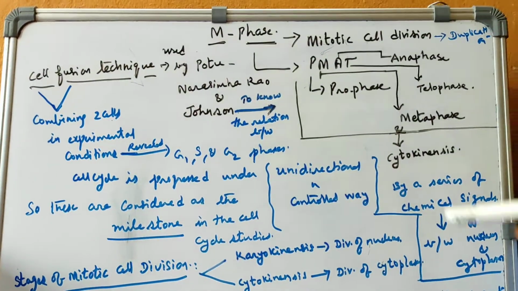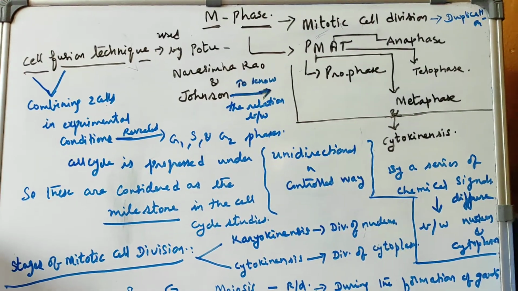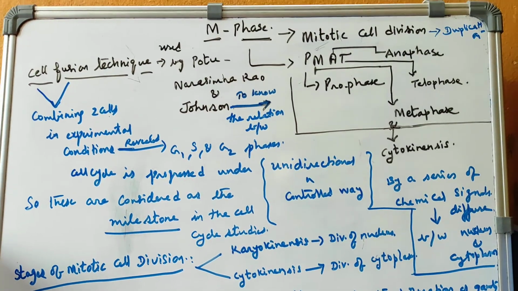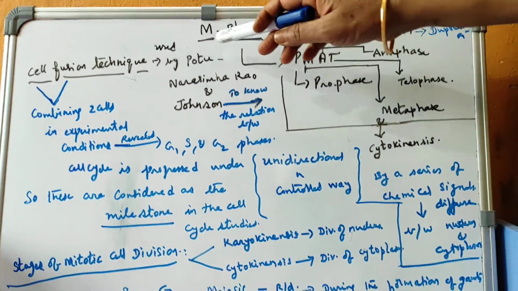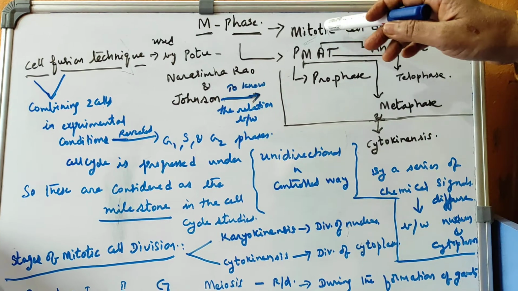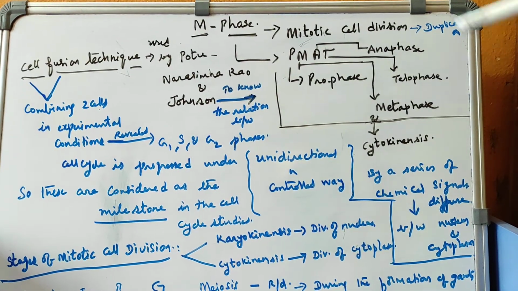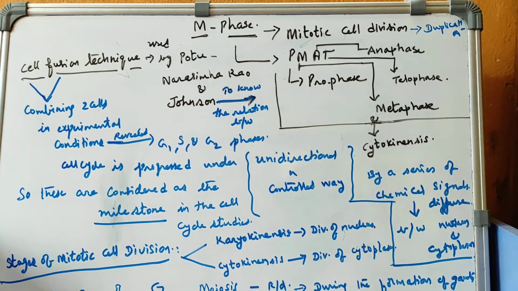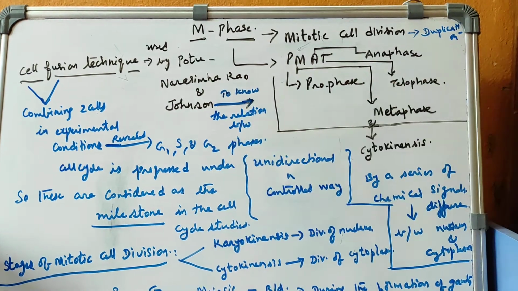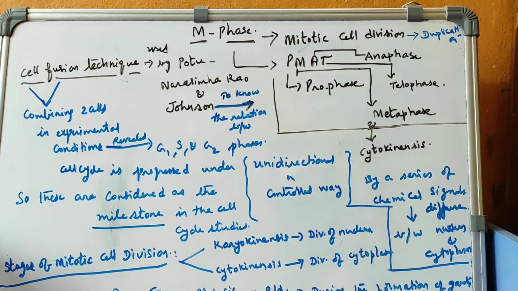In the previous video, I discussed mitosis and meiosis. Now, I will go through this in detail. So, first here, M phase. Actually, M phase means nothing but mitotic cell division. In the previous video, we discussed the G1, S and G2 phases. Okay, now in detail, let us learn.